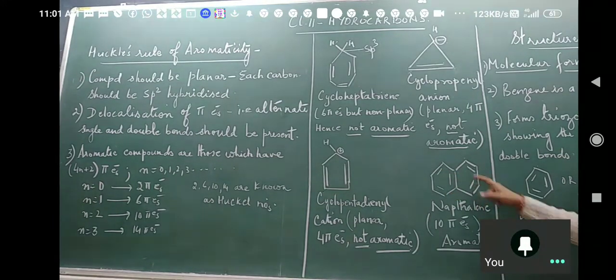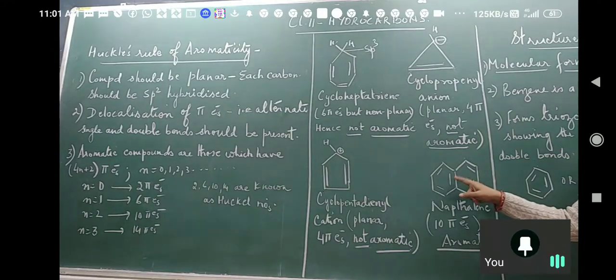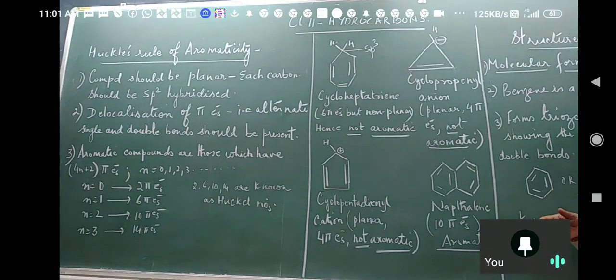Okay. If I fuse another ring, this is naphthalene. See, alternate single and double bonds are still there. This is a double bond. This will behave like double bond, single bond, double bond, single bond, double bond, single. Then 2, 4, 6, 8, 10. All of them are sp2 hybridized. This is also an aromatic compound.